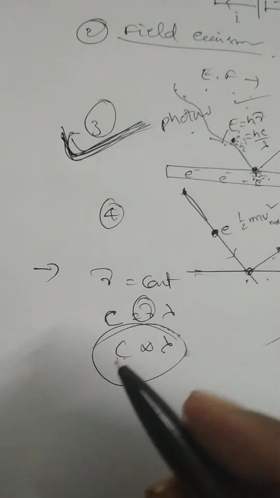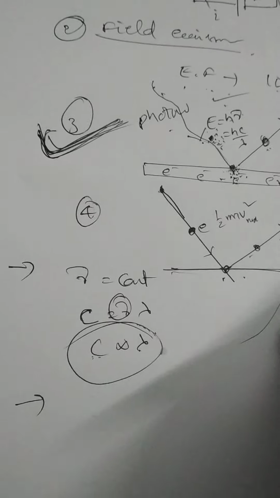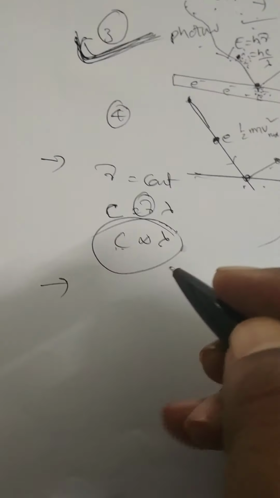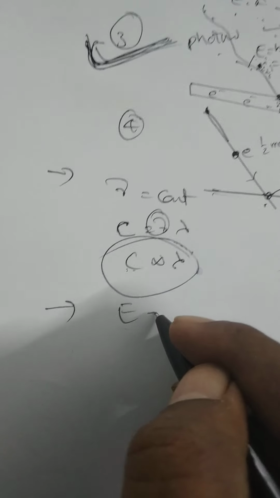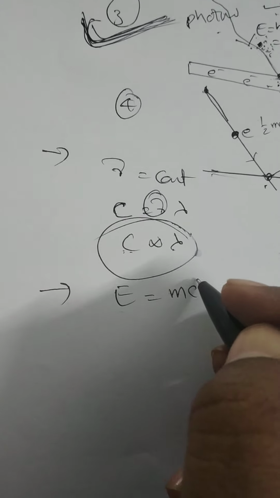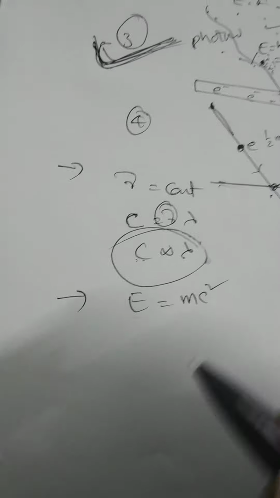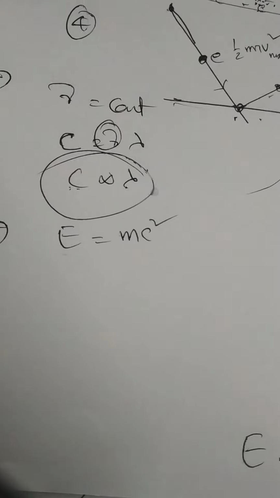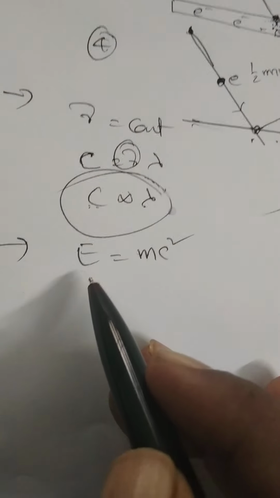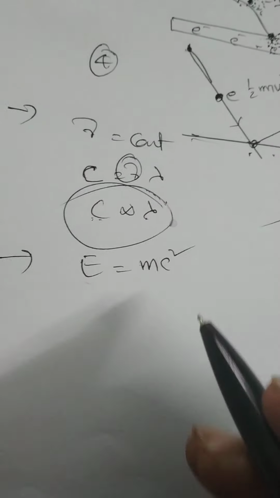Next property is from the theory of relativity. Energy of the photon can be represented by E is equal to mc square. This is the mass energy relation. According to Einstein's theory of relativity, E equal to mc square.